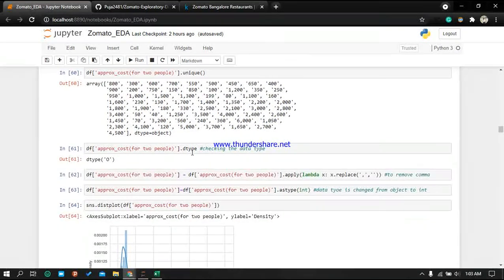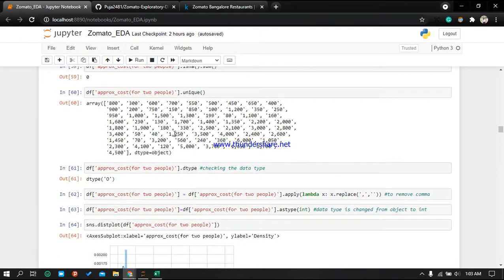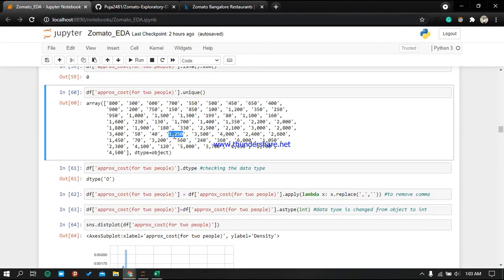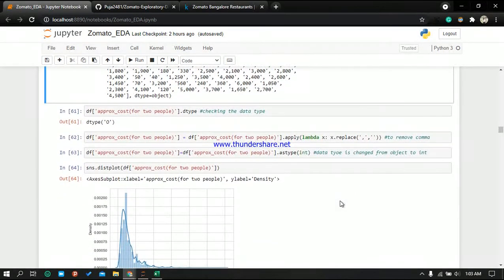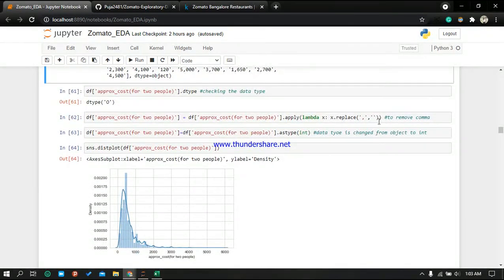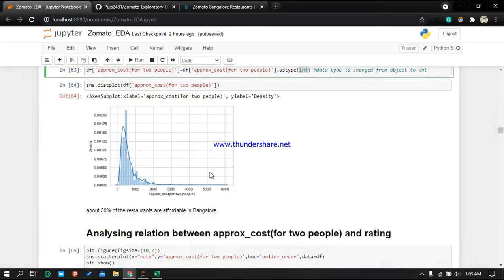Then we are checking the data types, and then here we are removing the commas, like in this value. See here, 1250 we are having the comma. We have to deal with this comma to get better insights and to perform calculation. So we are removing the comma, and then we are changing the data type to int, because with object we cannot work. So here we are creating the distribution plot.